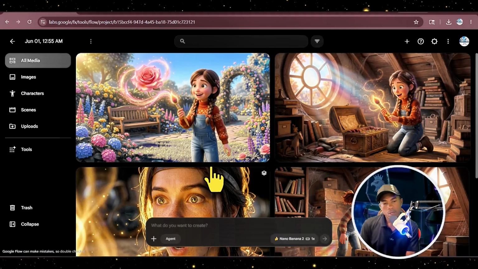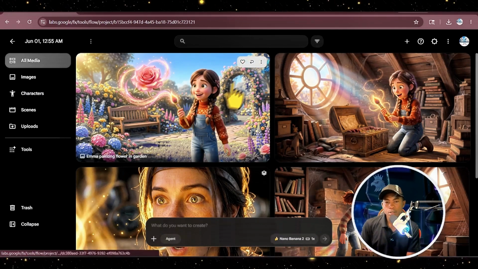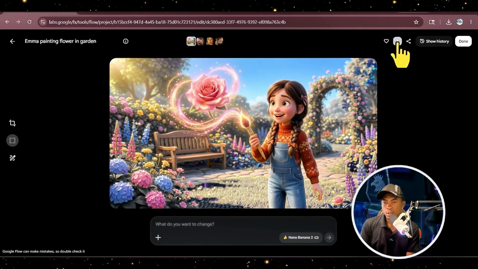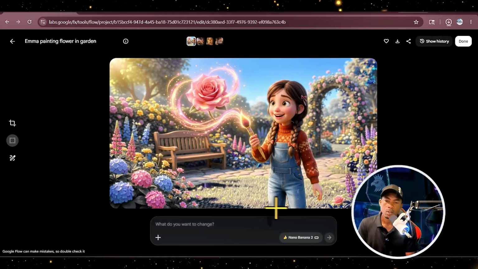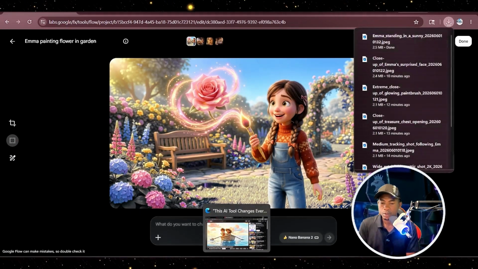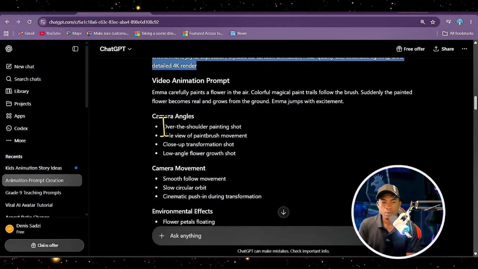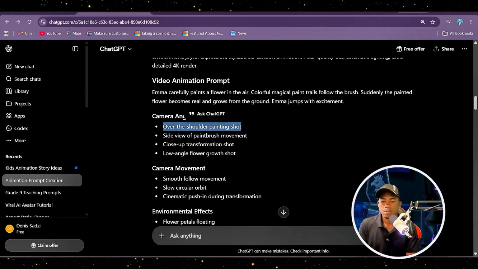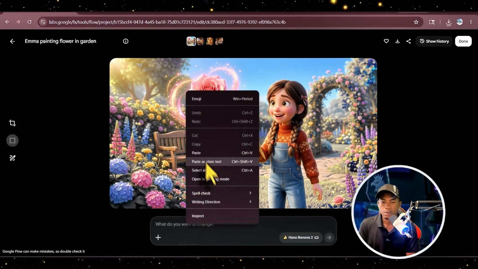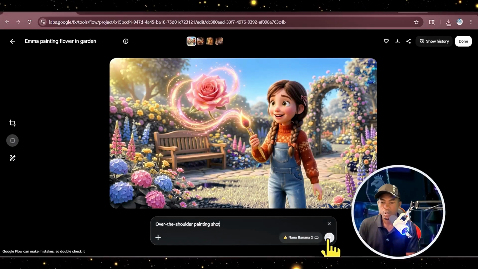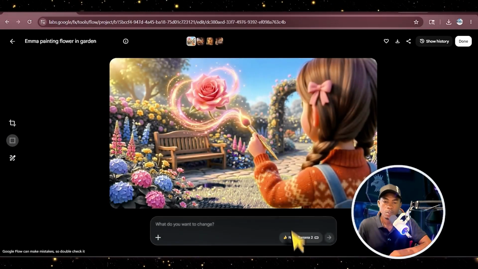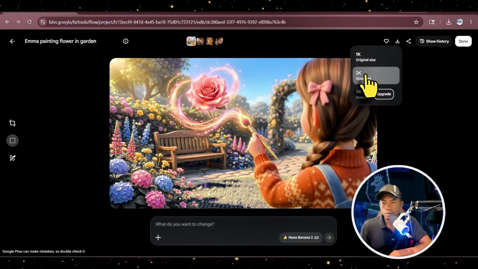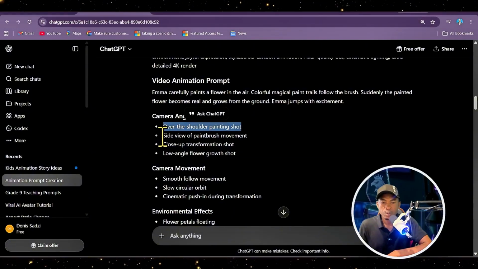Wow, our scene 2 image is ready. So all that we have to do is to click here. We can open it wide and click here to download. Now that we have downloaded it, we have to continue the process by coming to the camera angle. In this case, we are going to copy the first one, go back, and then we're going to change the prompt and click on next. This one is also ready, so we'll just click here to download, go back and copy prompt 2.